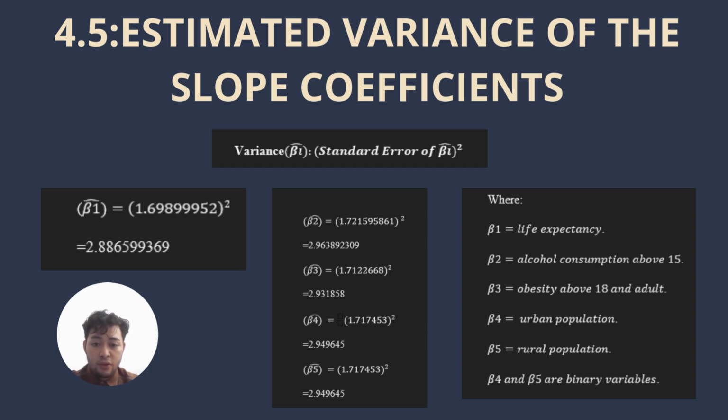is 2.886599369 for beta 2, which is alcohol consumption above 15 years, 2.963892309 for beta 3, obesity above 18 and adult, 2.931858, and for the urban population we get 2.949645, and it's the same for the rural population.